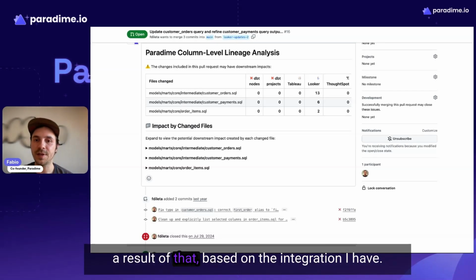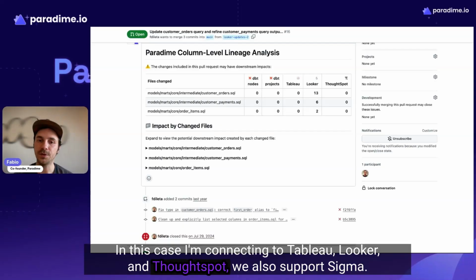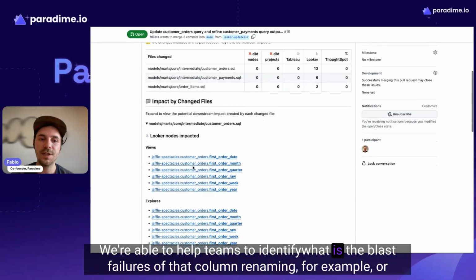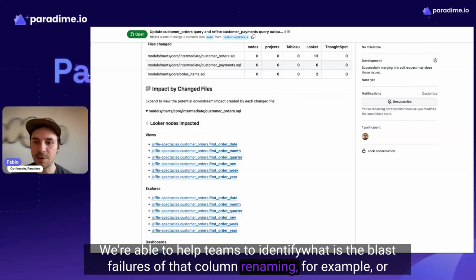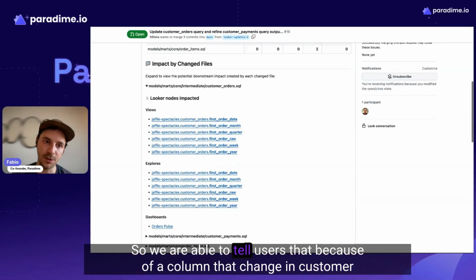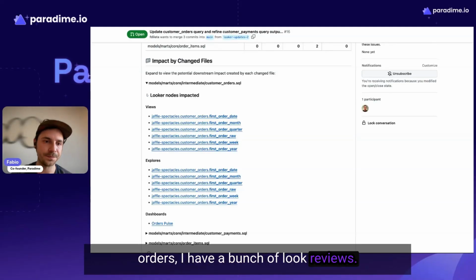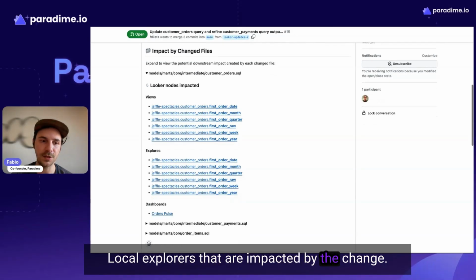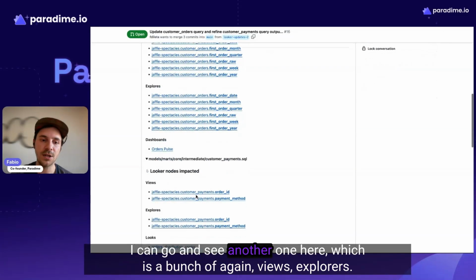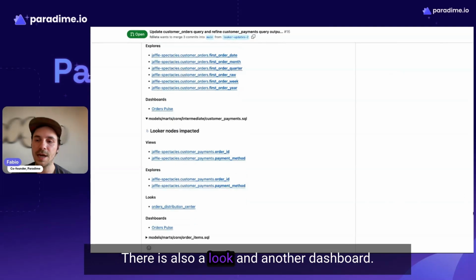And as a result, based on the integrations I have, in this case I'm connecting to Tableau, Looker, and ThoughtSpot. We also support Sigma. We're able to help teams identify the blast radius of that column renaming, for example, or of removing that column as part of the process. So we're able to tell users that because of a column that changed in customer orders, I have a bunch of Looker views and Looker explores that are impacted by the change. I can also see a dashboard that is using that column. I can go and see another one here, which is, again, a bunch of views and explores. There is also a look and another dashboard.